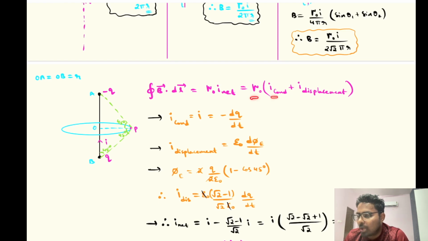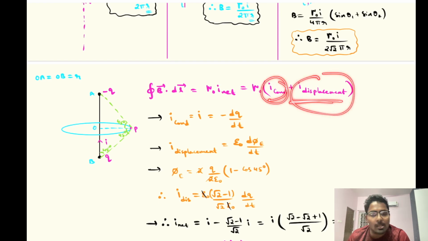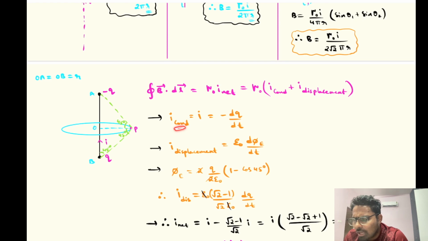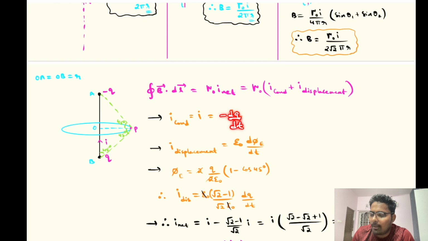As I said, mu naught into I net, in the I net we will have both conduction current as well as displacement current. This is conduction current and this is displacement current. The conduction current I already know, which is nothing but I, which is minus dq by dt. Why minus dq by dt? Because the charge is flowing from here to here, the charge is decreasing, right? So the rate of charge here is getting decreased, so that's why the minus should be there. So minus dq by dt.